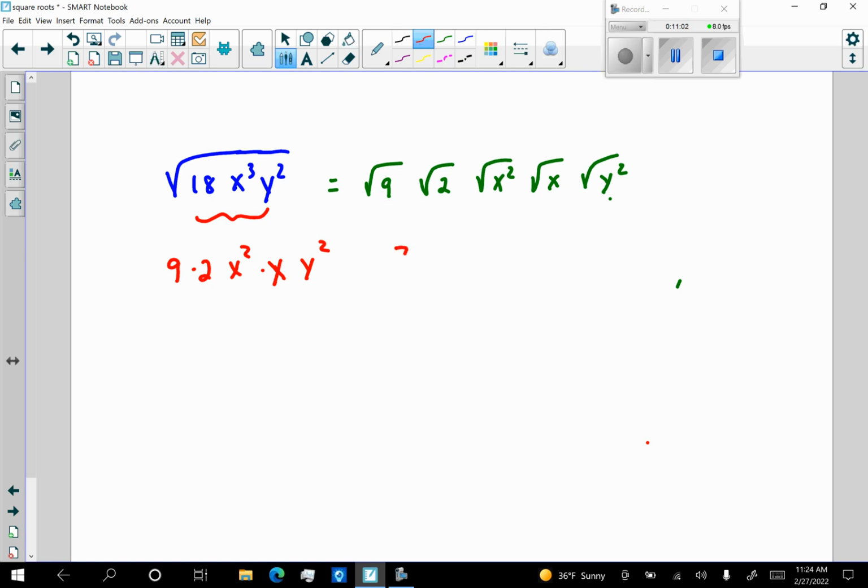And now I'm going to simplify all the square roots that I can. I know the square root of 9 is 3. This stays the square root of 2. I know the square root of x squared is x. This stays the square root of x, and I know the square root of y squared is y. So now I'm going to simplify this, write this appropriately, and the way I would want to write that is 3xy times the square root of 2x. So I have 3 times x times y goes here, and I have square root of 2 times square root of x is square root of 2x. So that's just a brief little video over